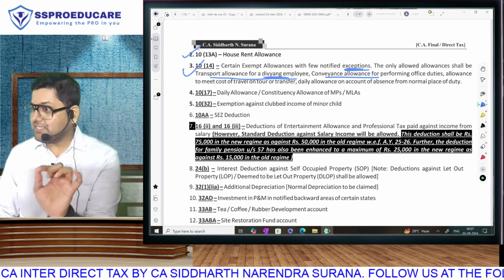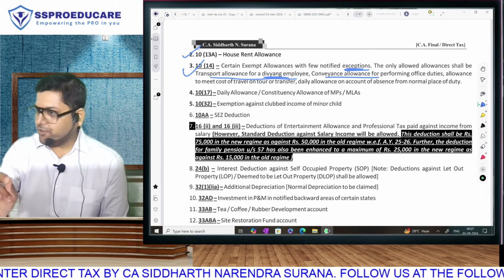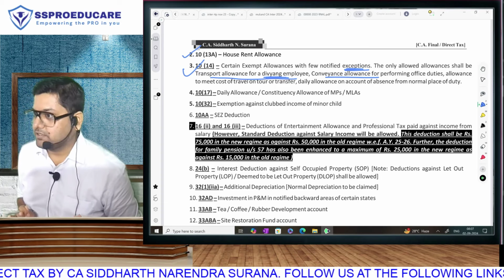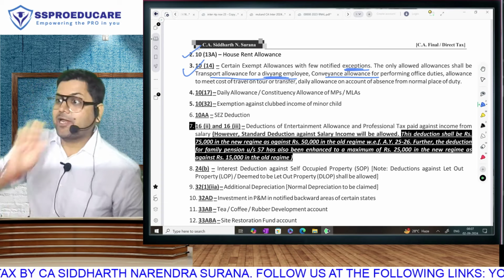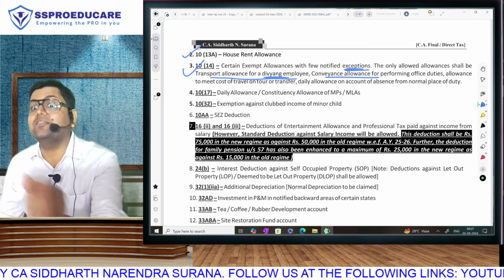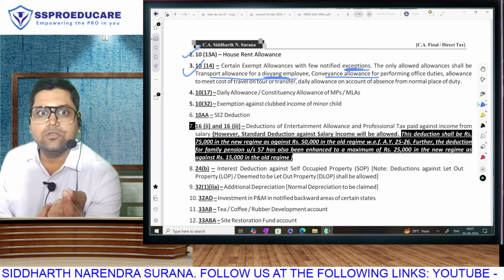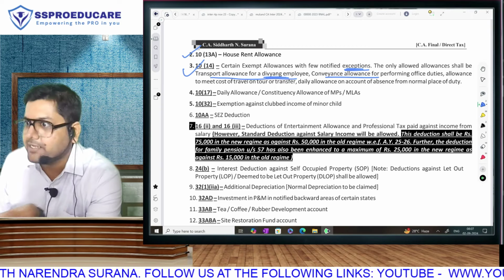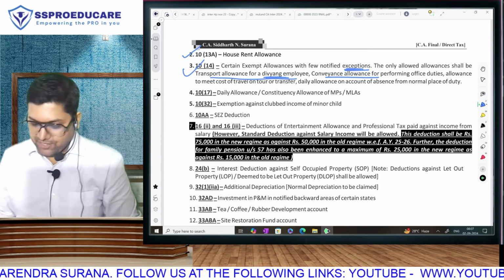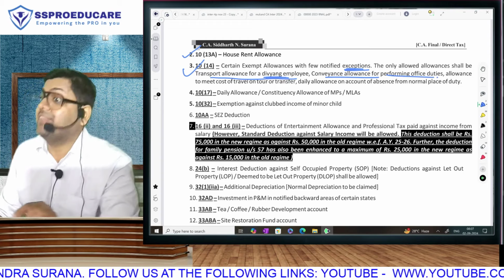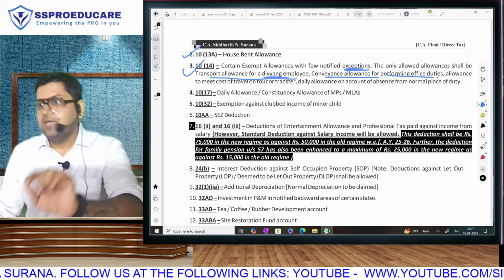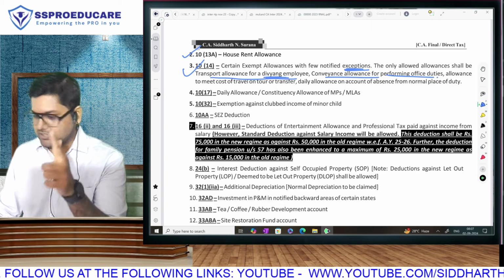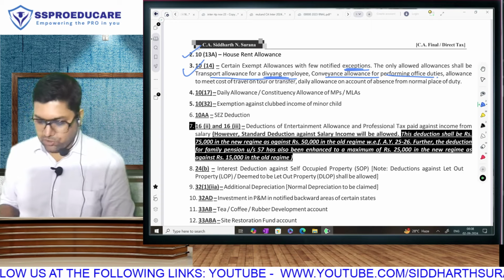Now understand, conveyance allowance mein the rule is your boss paid you 10,000. Usme se 8,000 you have spent for traveling for office work. So the remaining 2,000 which you pocketed is taxable. Matlab what is exemption? The amount spent. So that we have to give in new regime also, no yaar. If you are spending money for the office, that can't be taxable. And therefore conveyance allowance for performing office duties remains in the exception. I hope you understand exception means this will be allowed even in the new regime. So handicapped employee ka transport allowance, conveyance allowance.